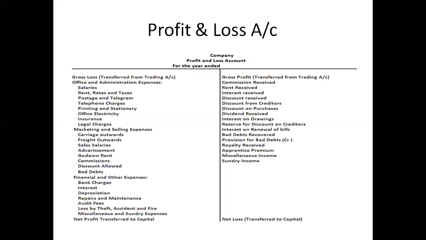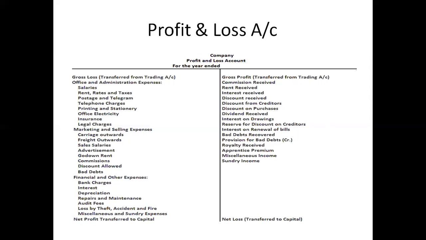Now we add to the gross profit commission received, rent received, and interest received by the company. Interest means interest from fixed deposits, interest from investments made by the company, discount received, discount from creditors, discount on purchases, dividend received by the company on the investments, interest on drawings.